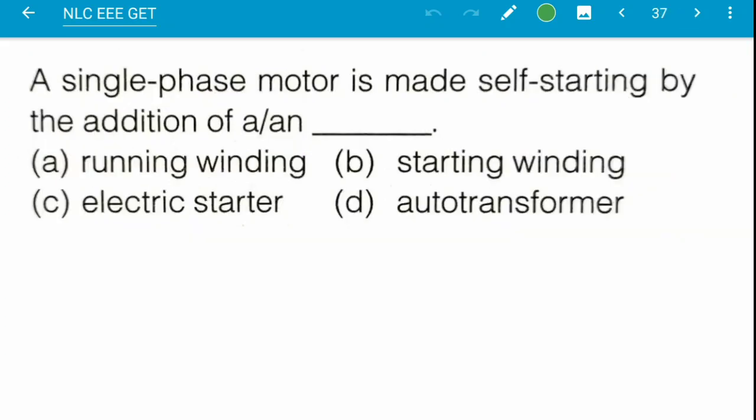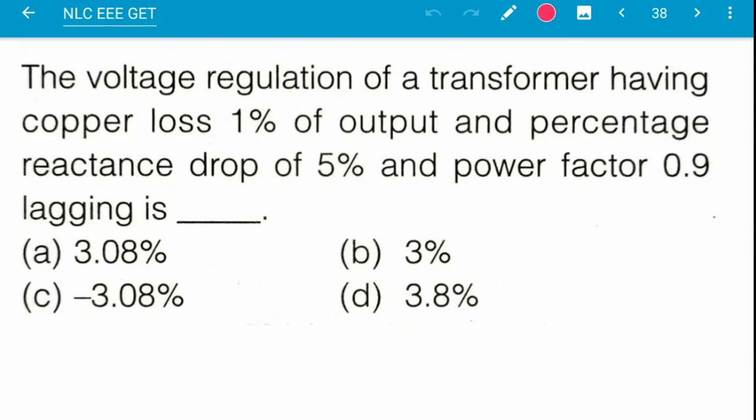Next question: a single phase motor is made self-starting by the addition of a dash. This is the starting winding, option B.